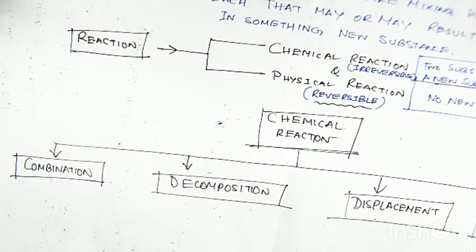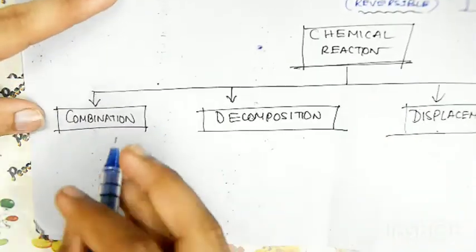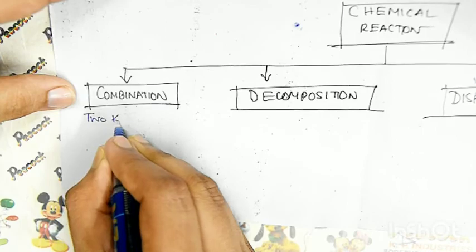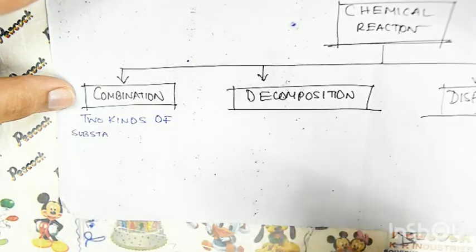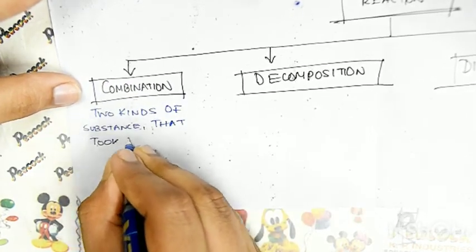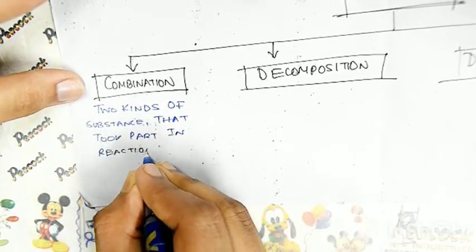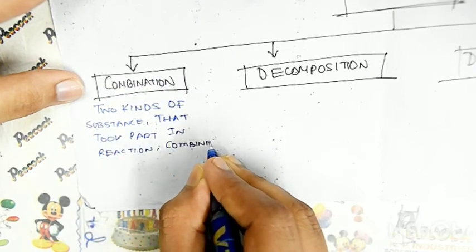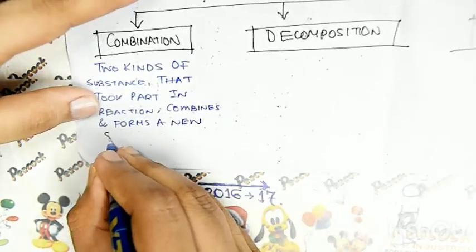Any kind of reaction where two kinds of objects are basically combining with each other, then this kind of reaction is called a combination reaction. So two substances that took part in the reaction combine and form a new substance.